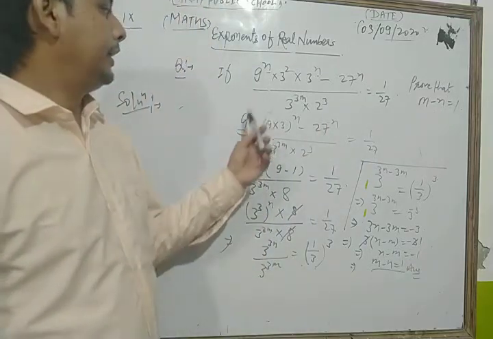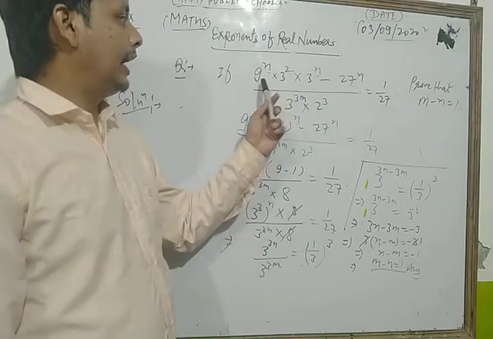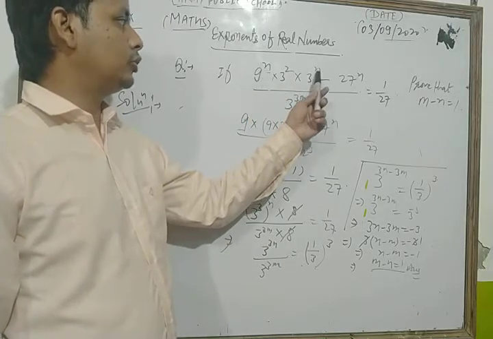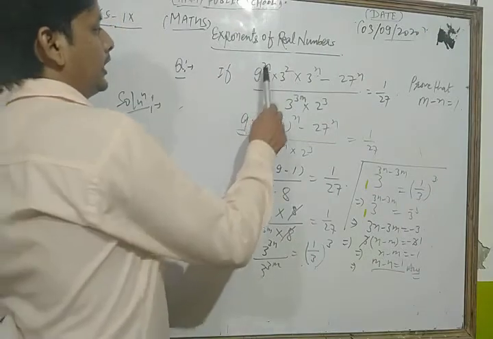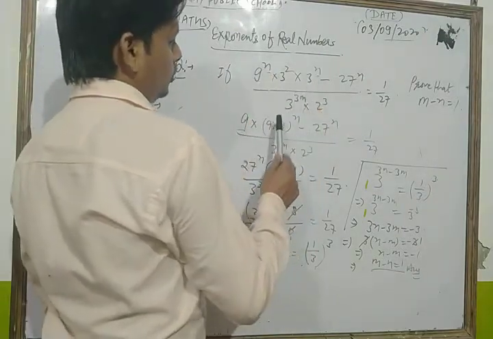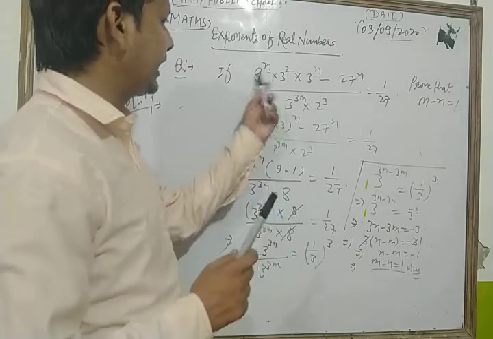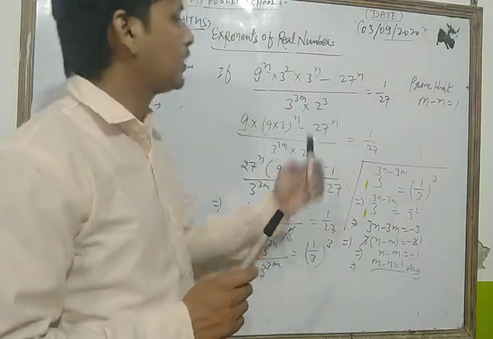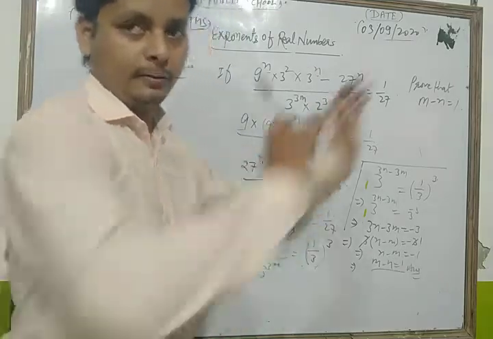Now look, first of all we write 3 to the power 2 as 9, and we write 9 to the power n into 9 into 3 to the power n, which is equal to 9 into 3 to the whole power n, because the power is the same. And we write minus 27 to the power n as it is.